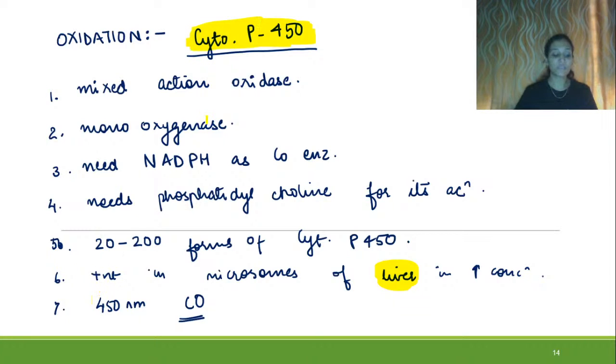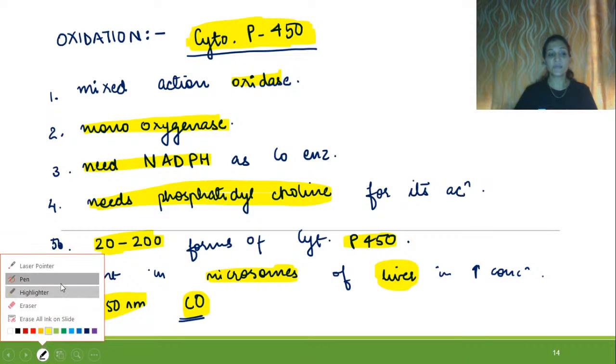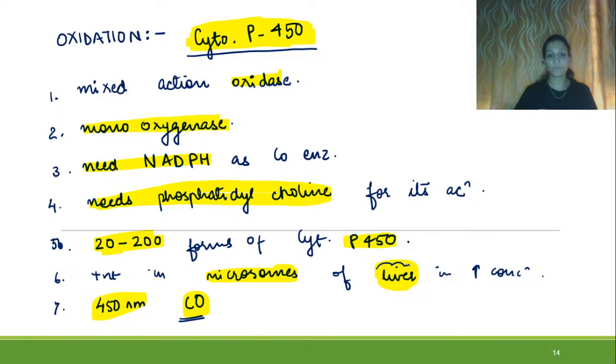So it's a mixed function oxidase. Then it's a monooxygenase. It needs NADPH. It needs phosphatidylcholine. Then there are 20 to 200 different forms of cytochrome P450. They are present in microsomes of the liver in high concentration, and when exposed to carbon monoxide, it shows absorption at 450 nanometer. Right? So the site of detoxification is the liver.